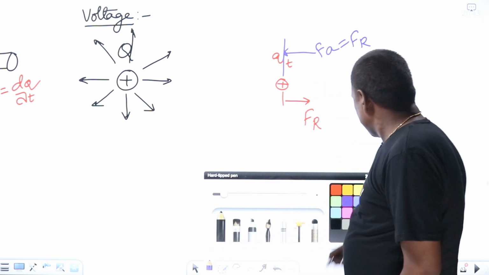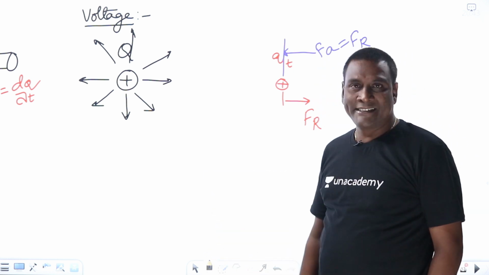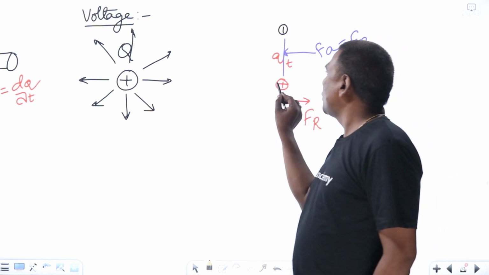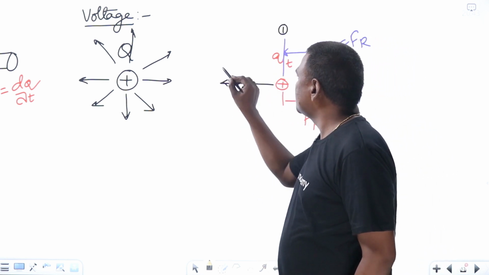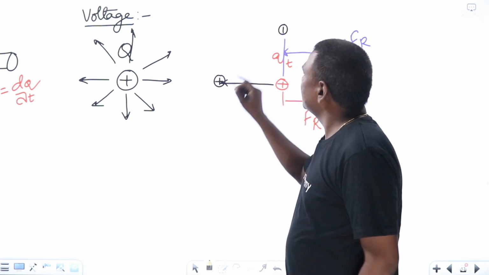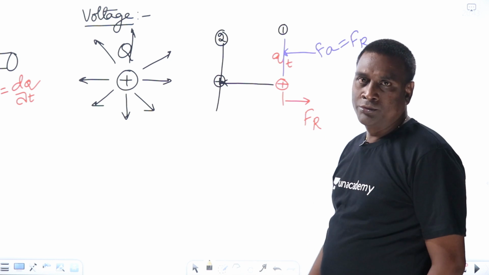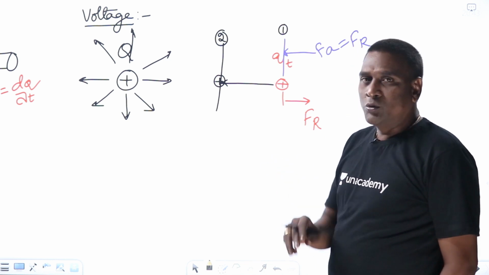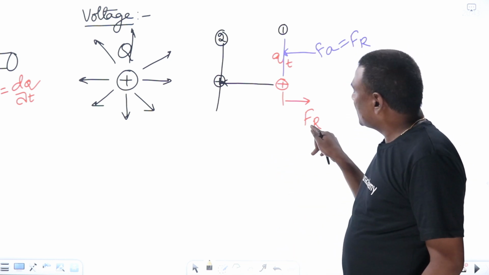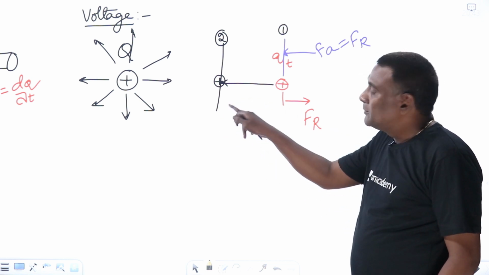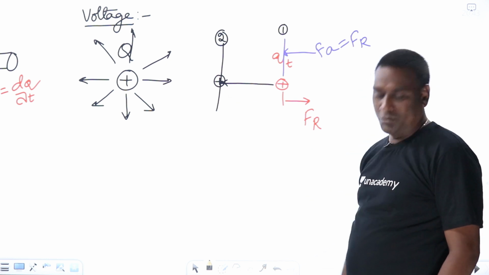Now, if I want to move this particular test charge from here, let me think of this as point 1. And from point 1, if I want to move the test charge to point number 2, try to understand two things. First of all, if you compare the magnitude of repulsion force here and the magnitude of repulsion force here, it will be more.